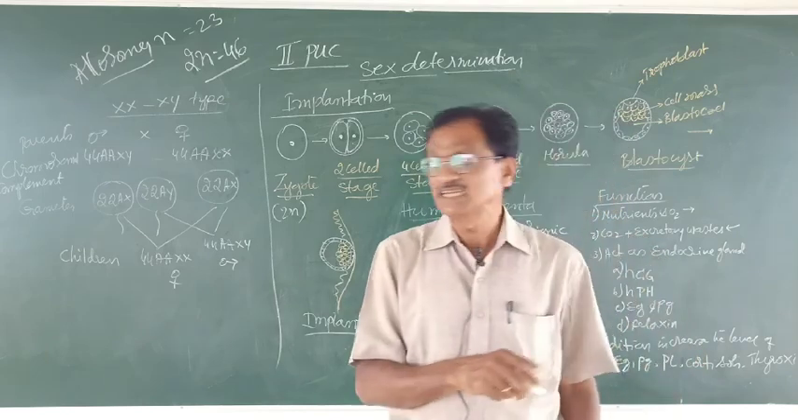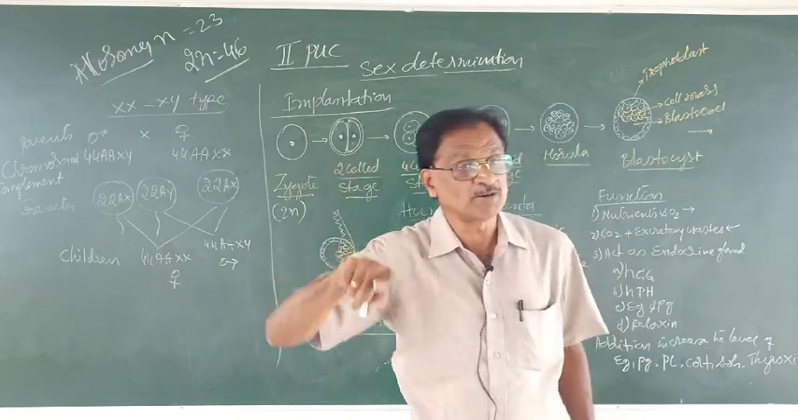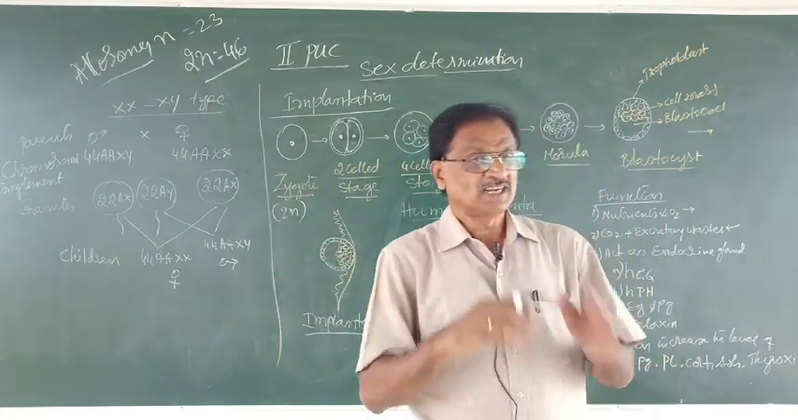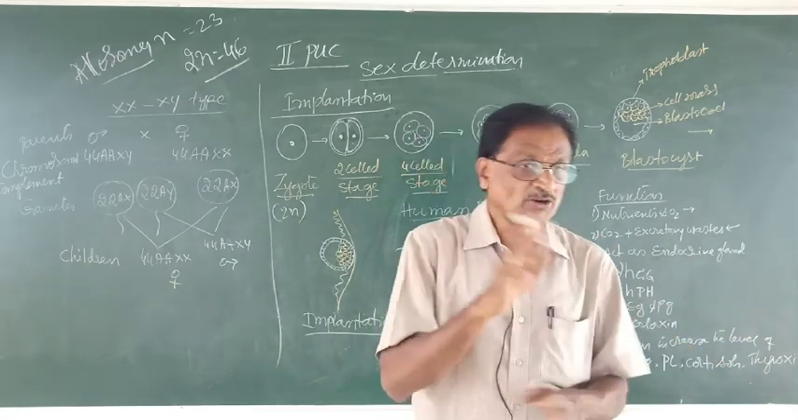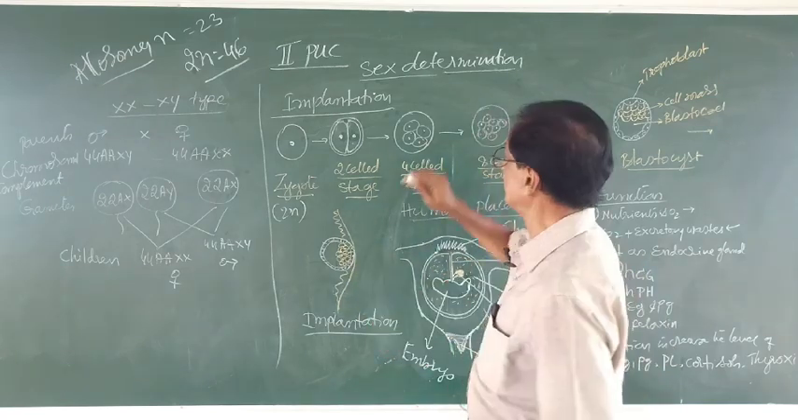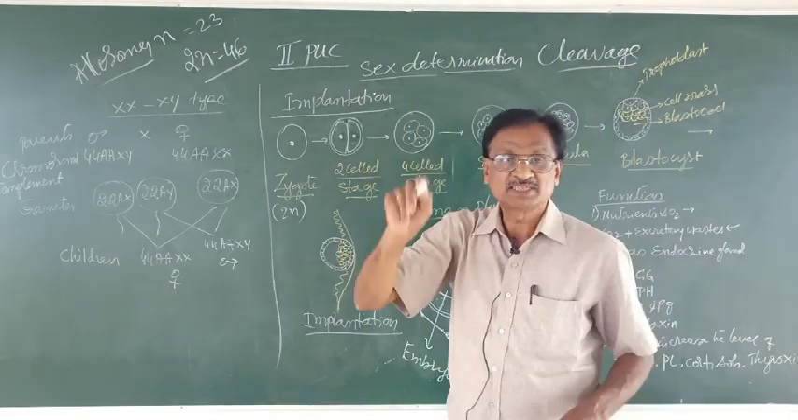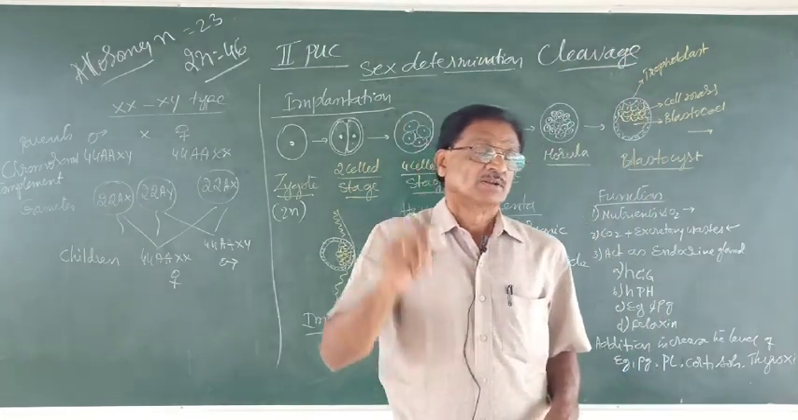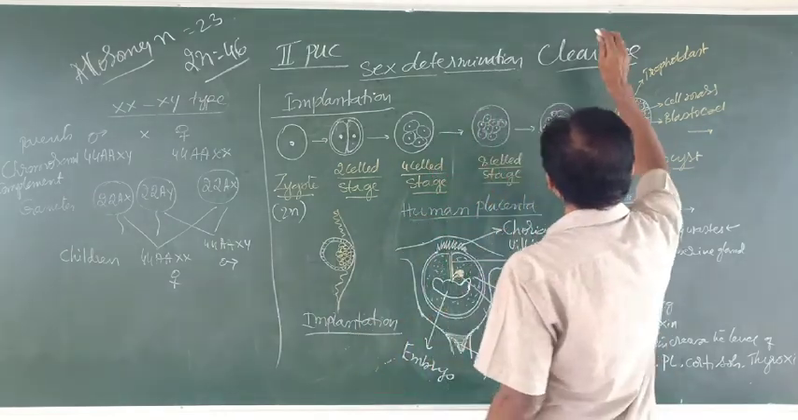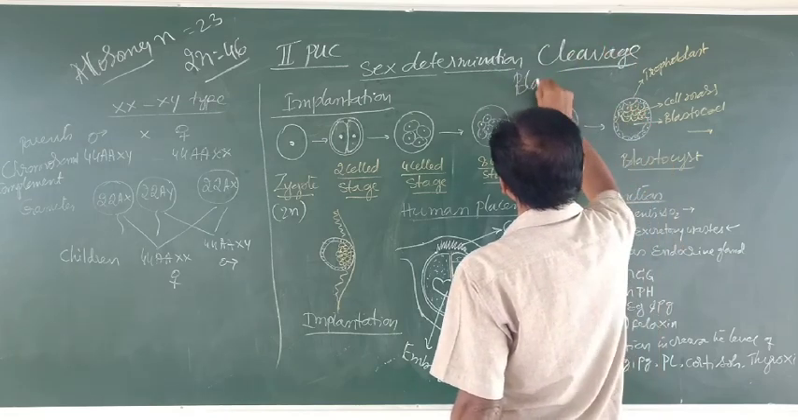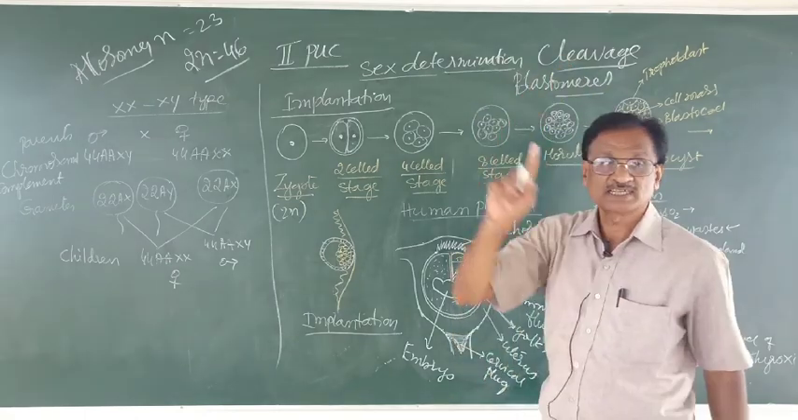Now, this fertilized egg or zygote undergoes a series of developmental processes. The division of the zygote by mitosis without growth is called cleavage. Remember, the mitotic division of an egg or zygote without growth is called cleavage, and the resultant cells are called blastomeres. So, blastomeres are the resultant cells of what? Cleavage.